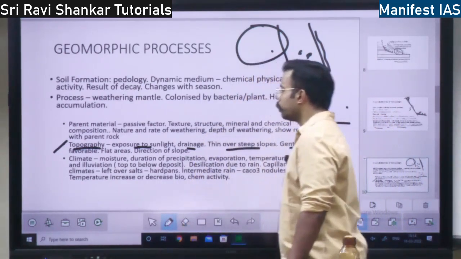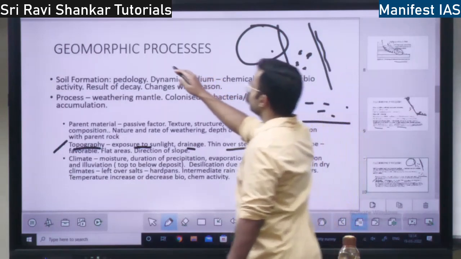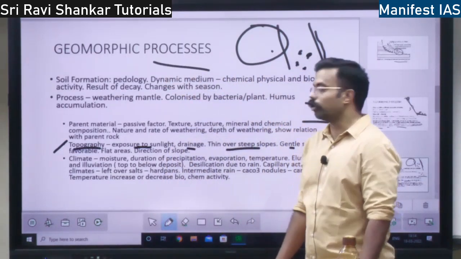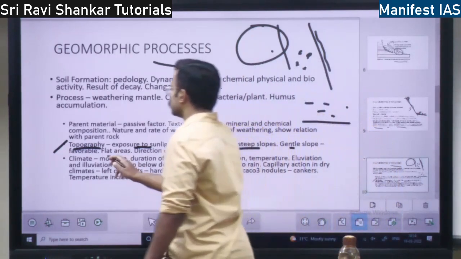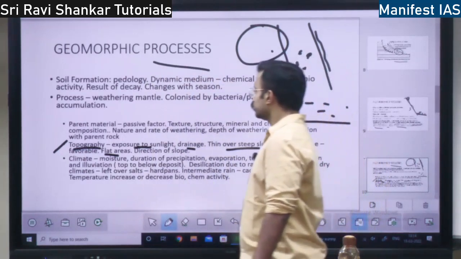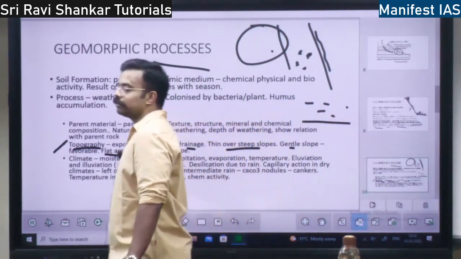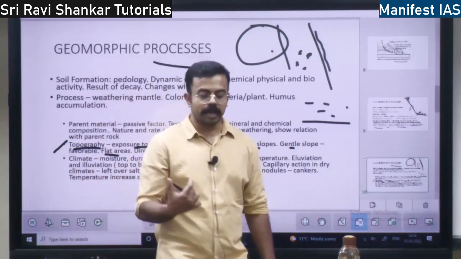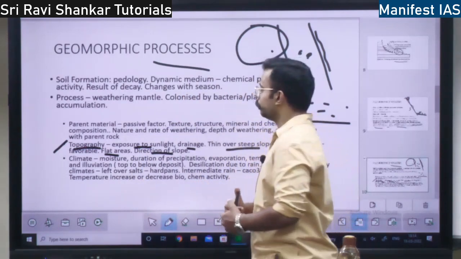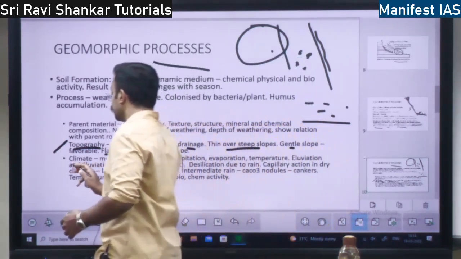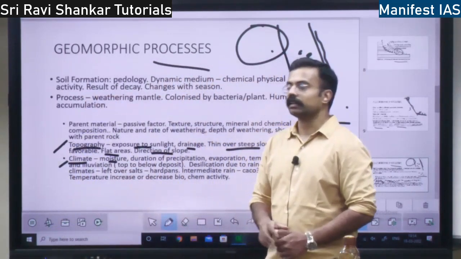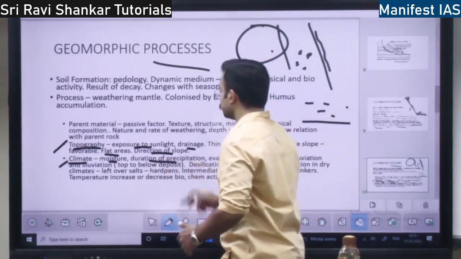So if there is a gentle slope, what happens? It is favorable for soil formation, gentle slope, right? Flat areas are also favorable for soil formation, right? So the direction of the slope is very important for soil formation. Direction of the slope, sunlight, all these things are very important. Then climate is also very important. What is the moisture in the air, right? What is the duration of precipitation?